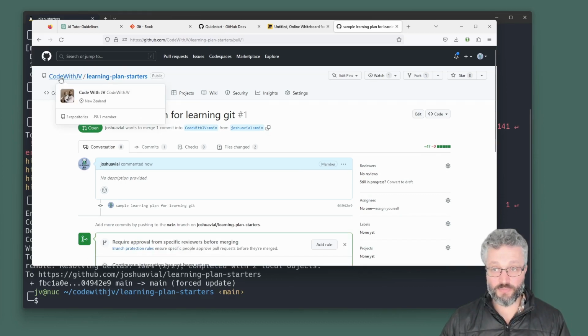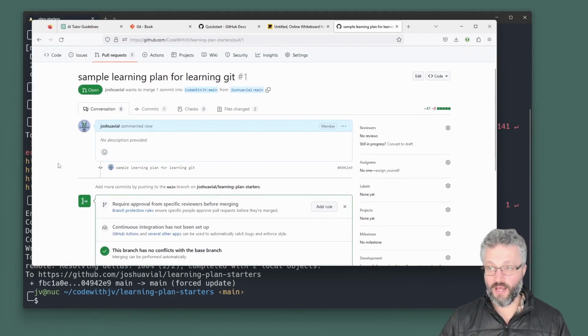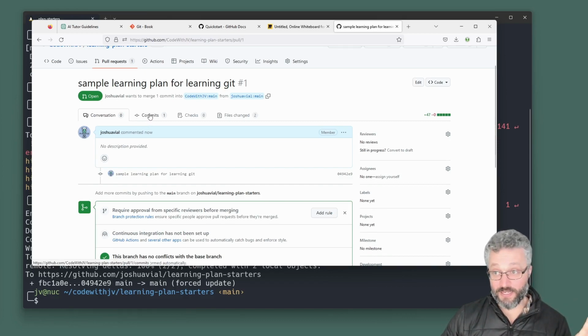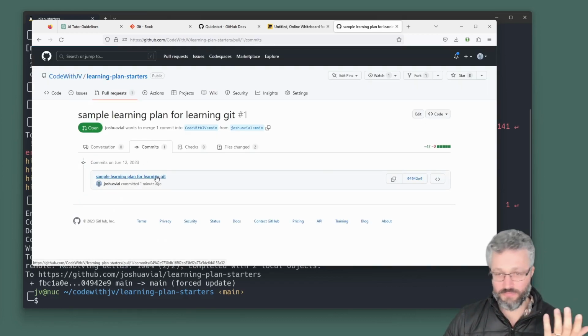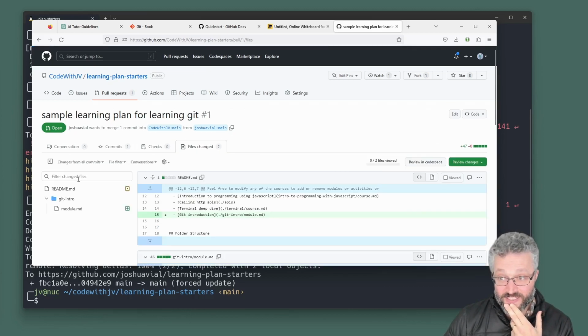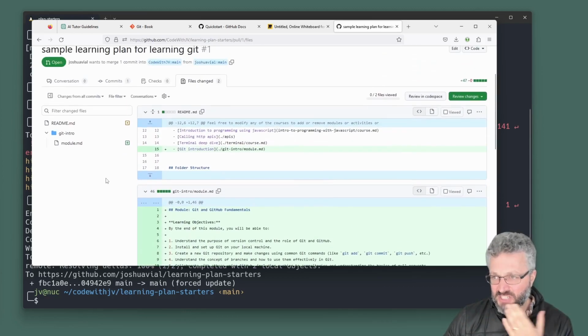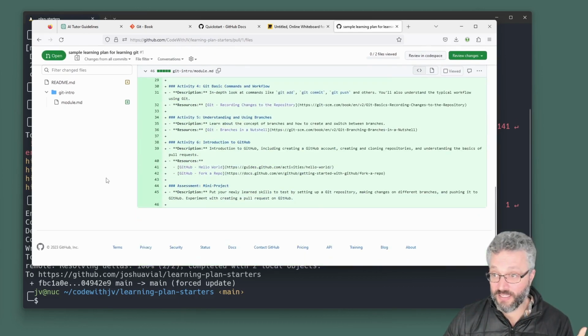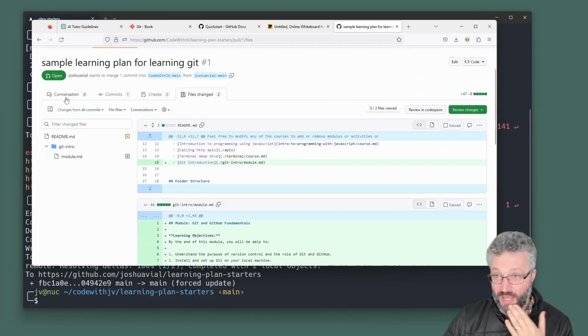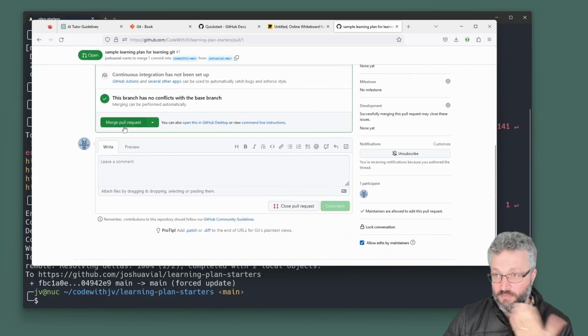Up here, it's made a formal pull request. And you'll notice it's switched me over to the Code with JV repo, where I can now go into it as the repo maintainer. Oh, some random person has made some changes. You can look at the commits. You can look at the files that are changed. And they can start to say, do you like these changes? Do you want this in your code base? If so, you can go, yep, I'm happy with all of that. Down here, merge pull request.